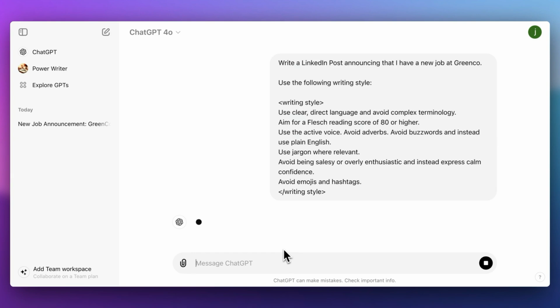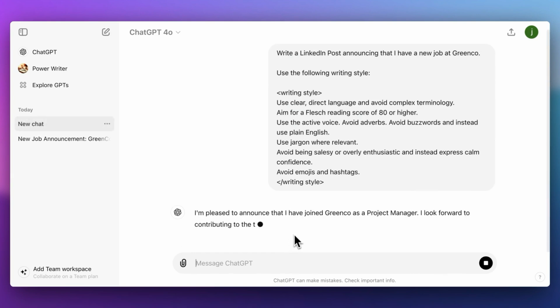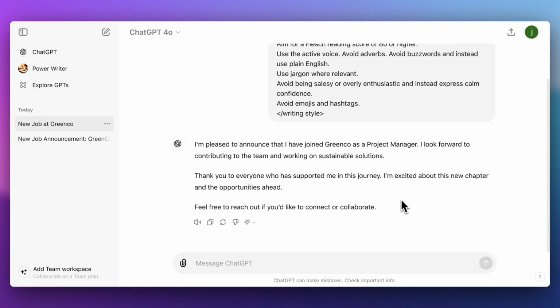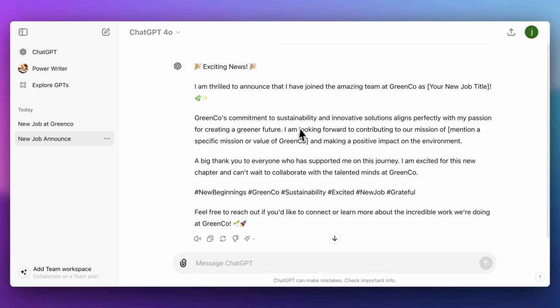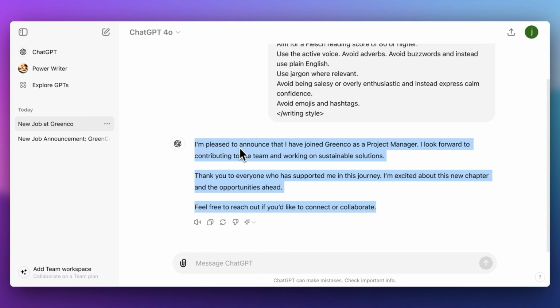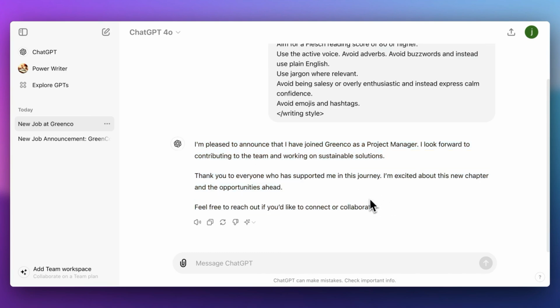All right, so if we then prompt this, you can see that it's a completely different tone. It's a bit short, but it's not so much about the contents, it's more about the writing style. If you compare this to the message before, you can see that it's much more neutral or natural. So it's less obviously written by ChatGPT.